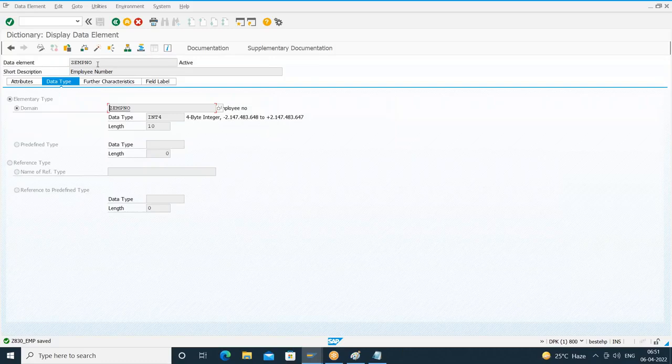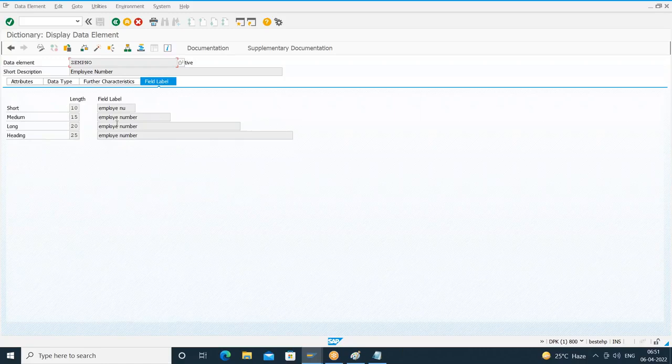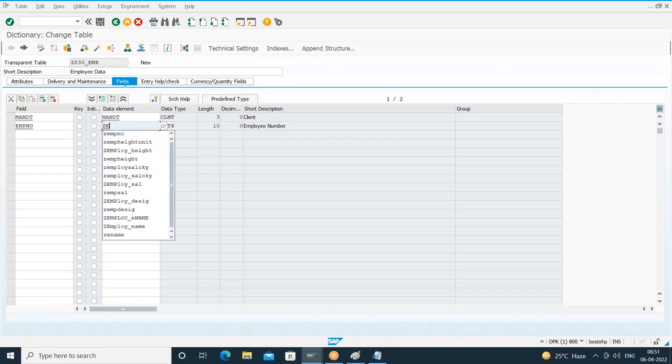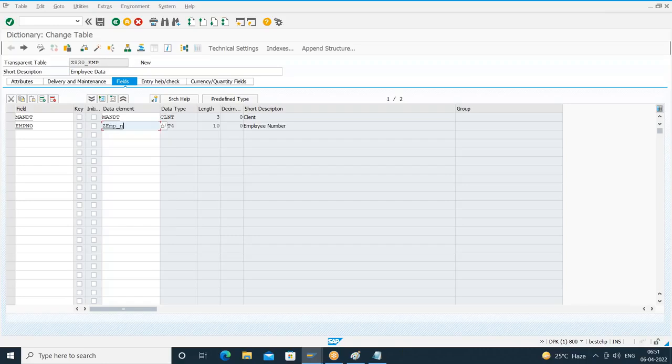Here you can see this is a data element. I gave some domain. We don't know what a domain is, leave it. But at this data element level, I have some field label. So I can make use of this particular data element, which I created in the earlier batches. But let me go for a new data element so that we can understand the process of creation. I can use this, but since we need to understand how to create custom data elements, I am recreating. Let me give the name ZEMP underscore number.